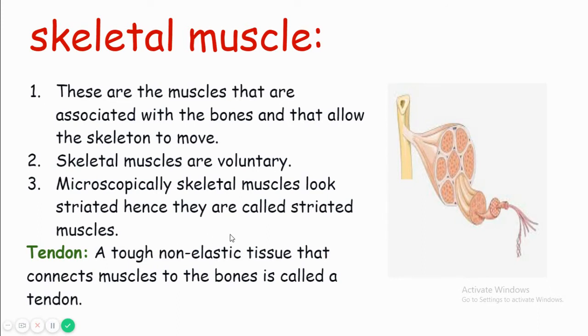You should be able to differentiate between a tendon and a ligament. A tendon is a non-elastic tissue that connects muscle to bone, whereas a ligament is a connective tissue that connects one bone to another bone. Bone to bone connection is a ligament, and bone to muscle connection is through a tendon. This is very important for exams.